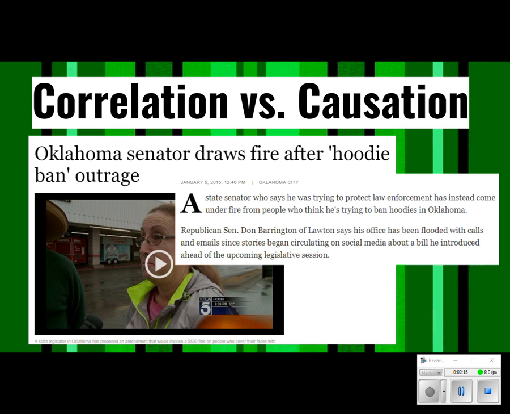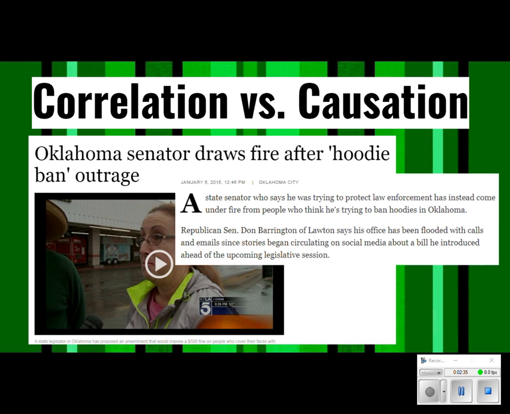So more people are being arrested for criminal activity, and when they are doing that, they are wearing hoodies. So therefore, if we ban hoodies, we'll lower crime, right? Because these things are happening together.